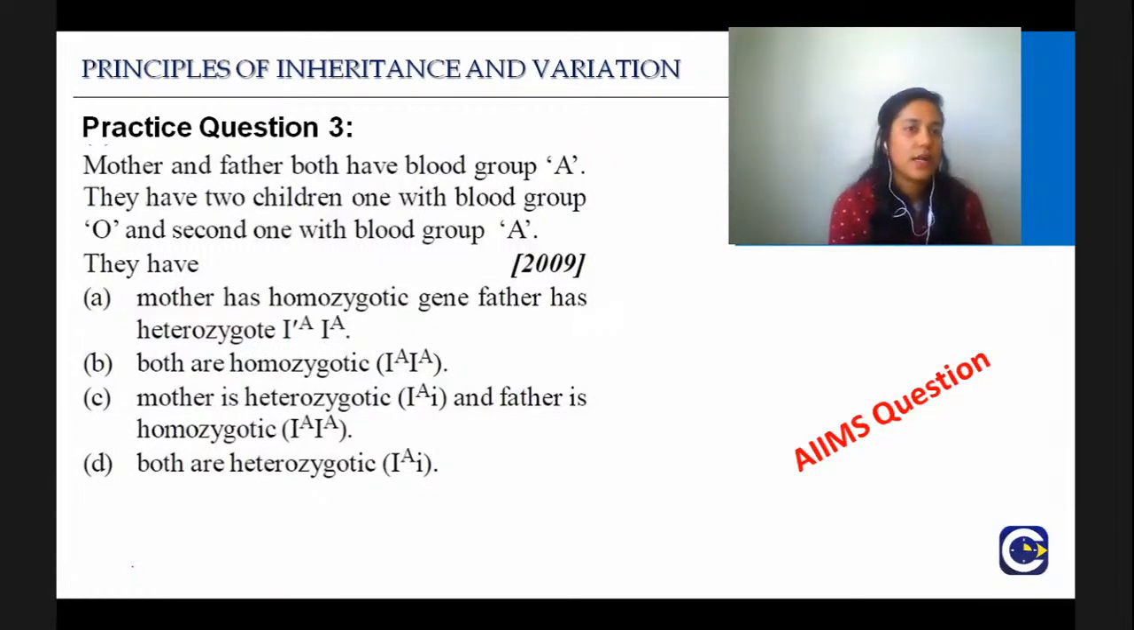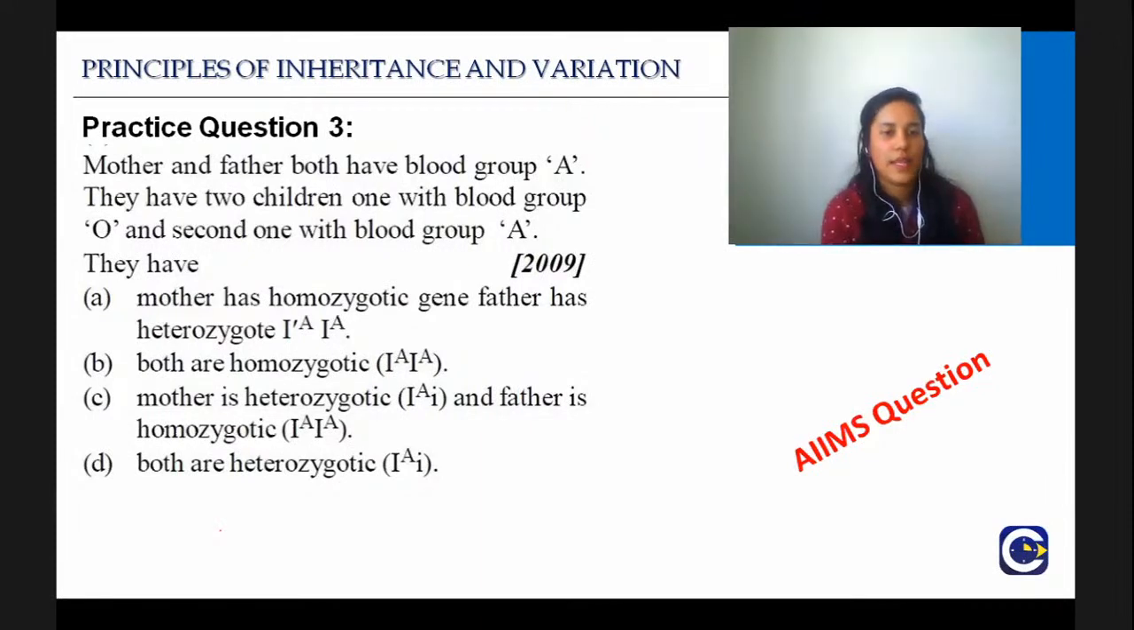So, what is the answer for question number 3? Mother and father both have blood group A. They have 2 children, one with blood group O, second with blood group A. What are the genotypes? Good, good. I start getting the answers. So, the right answer is option D. Both are heterozygotic.